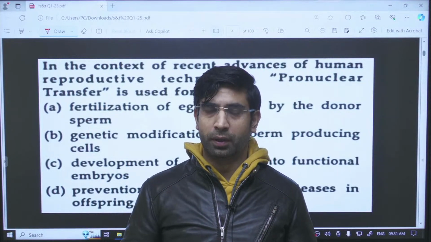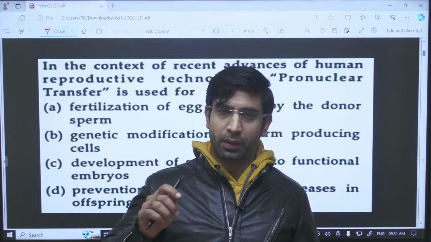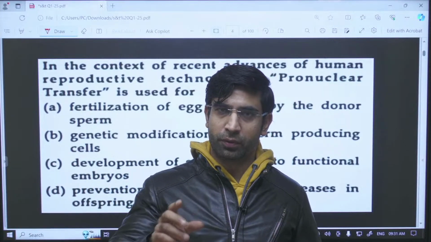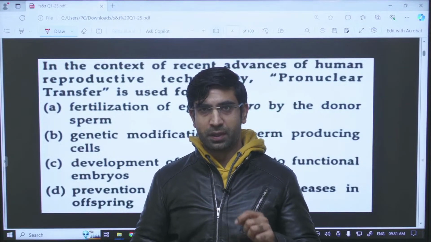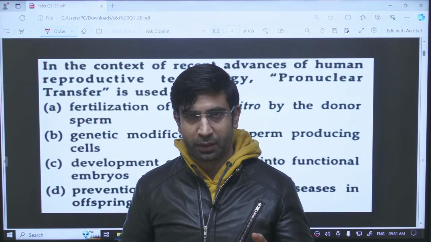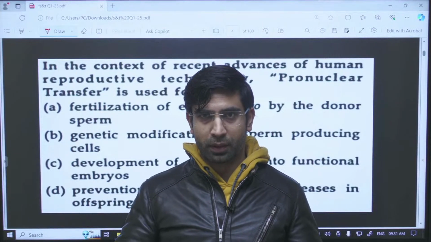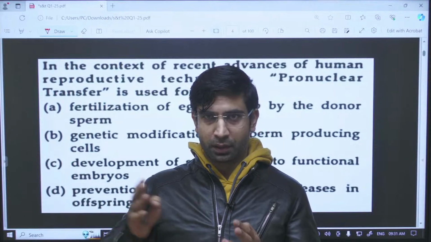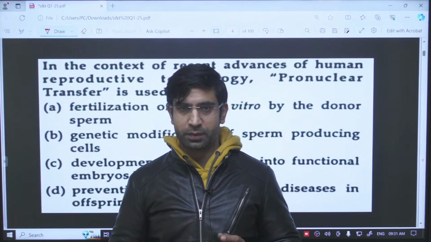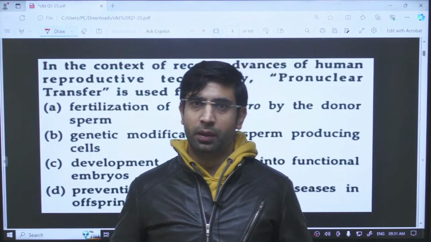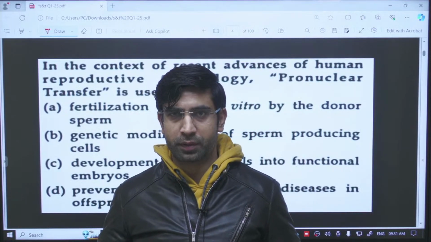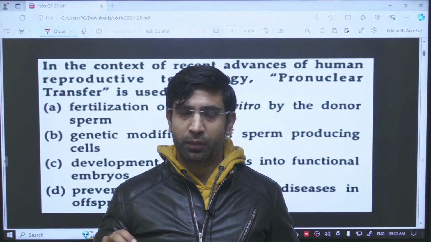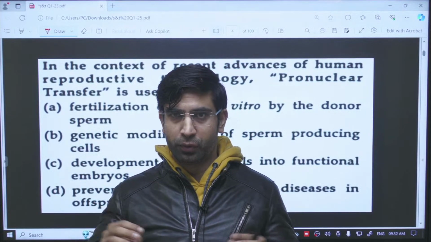In the reproduction, one male gamete fuses with one female gamete, and both result in the formation of a zygote. Now this zygote will be transplanted, and this zygote converts itself into embryo, then into the offspring. This is the complete process. But what happens in some pregnancies or in some offspring, there is defect in the mitochondria, and we know during the fusion between two gametes,